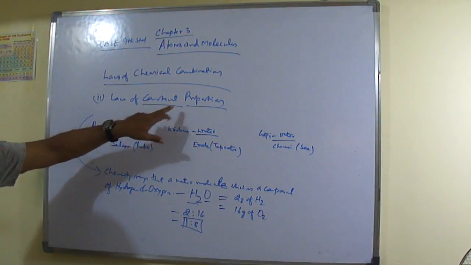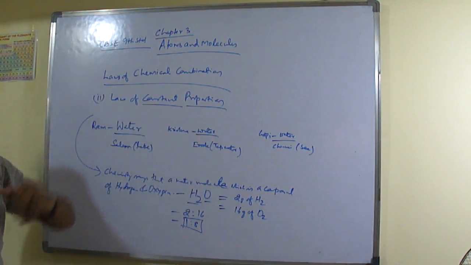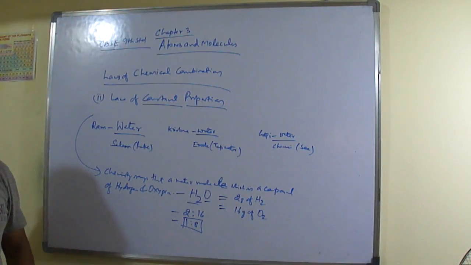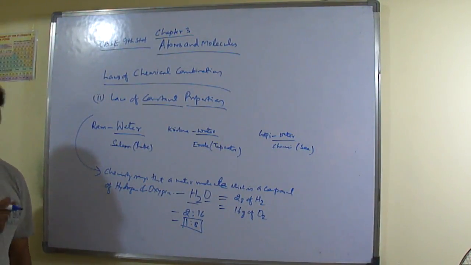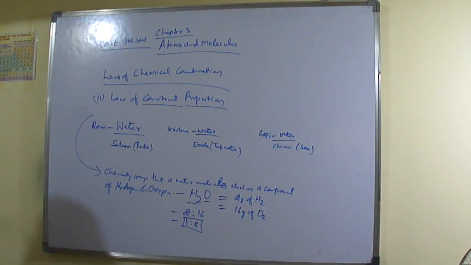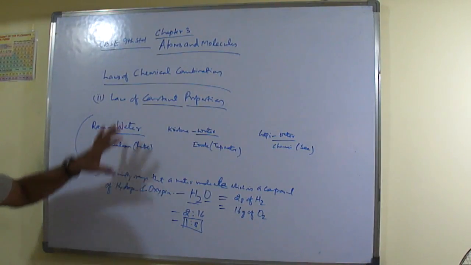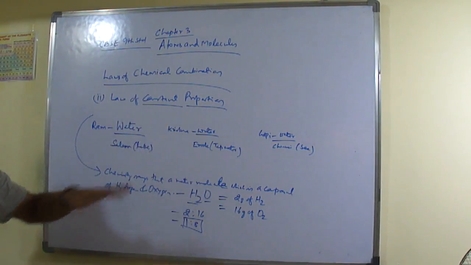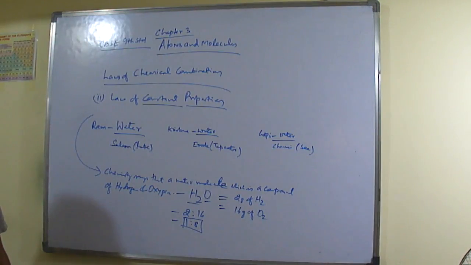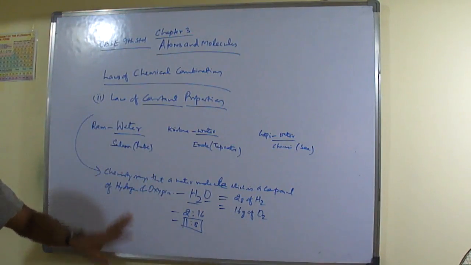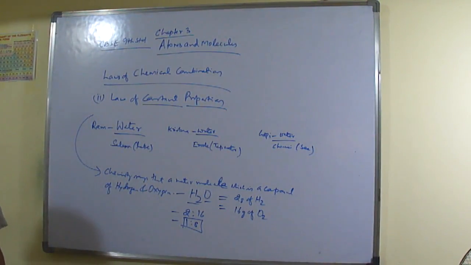It will be having a constant proportion. Understood? Understood now what actually it says? It says that whichever is the source from where you are getting it, that substance will be having the same constant proportion of elements which that chemical combination gives everywhere.